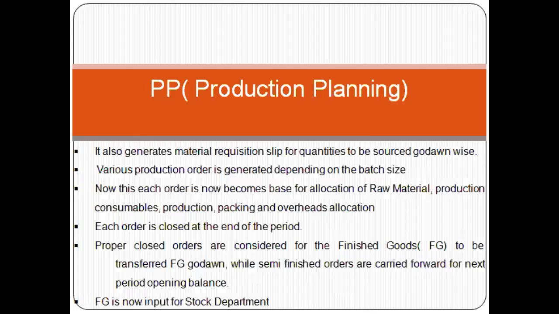Then various production orders are generated depending on the batch sizes and orders, with allocation of raw material, production consumables, packing and overheads. Then orders are closed at the end of the period, meaning the credit period they have given us to deliver the items or our products. So we have to plan that, and then start purchasing the raw materials or finding the stock from the godowns, and then start the work in the manufacturing units.